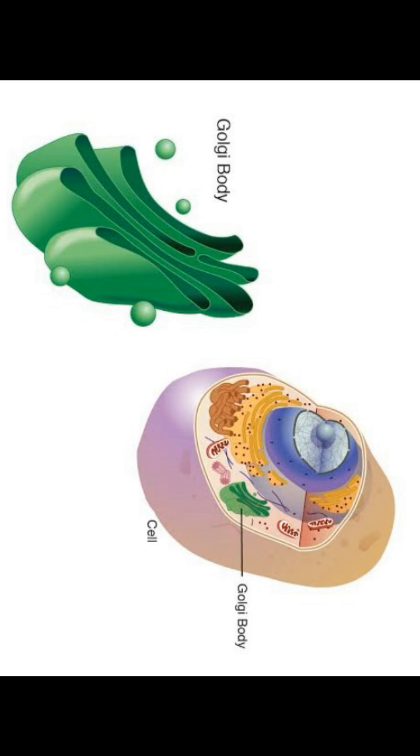You can see how many cisternae are there. Each structure is called a cisterna, and here on the diagram you can see 1, 2, 3, 4. So 4 cisternae are present. They run parallel to each other and have two faces, cis and trans. The cis face is the forming face, the trans face is the maturing face. The cis face is close to the endoplasmic reticulum, that too the rough endoplasmic reticulum. But even though the faces are entirely different, they are interconnected with each other.